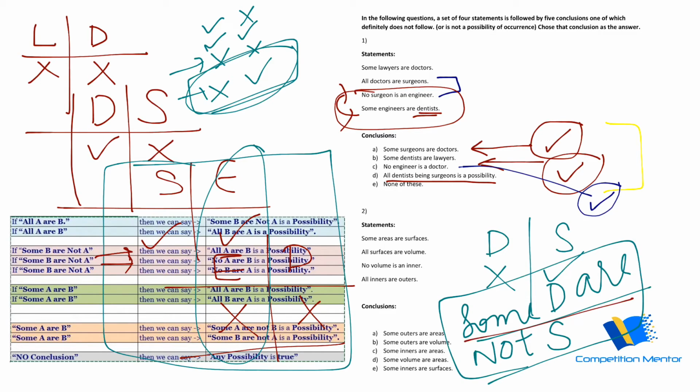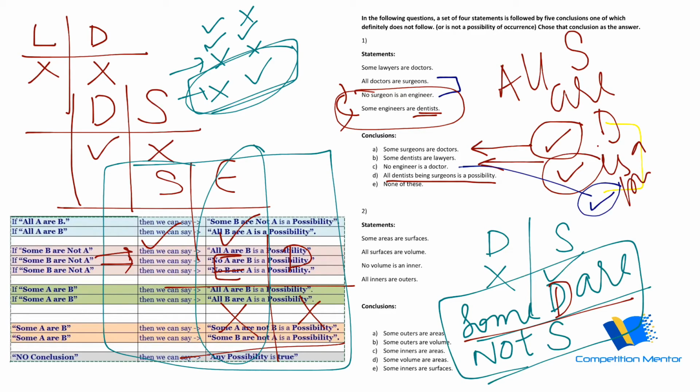So some B are not A, some D are not S. What will that be? All S are D is a possibility. We are getting this right, because if some D are not S, you can see the rule here, some B are not A, you reverse it, all A or B is a possibility. So all S are D is a possibility.